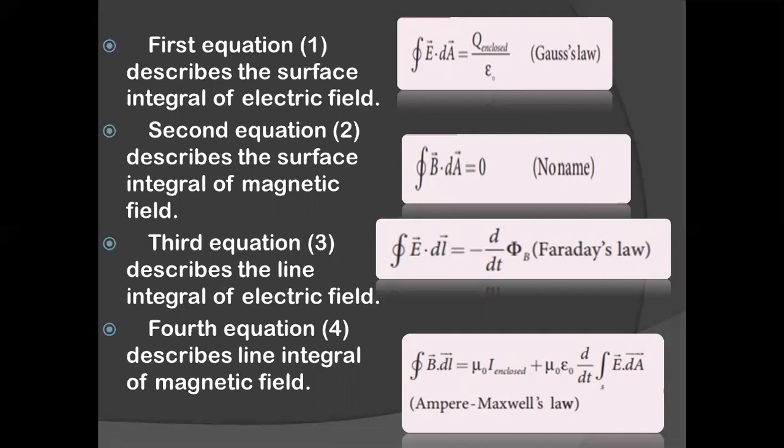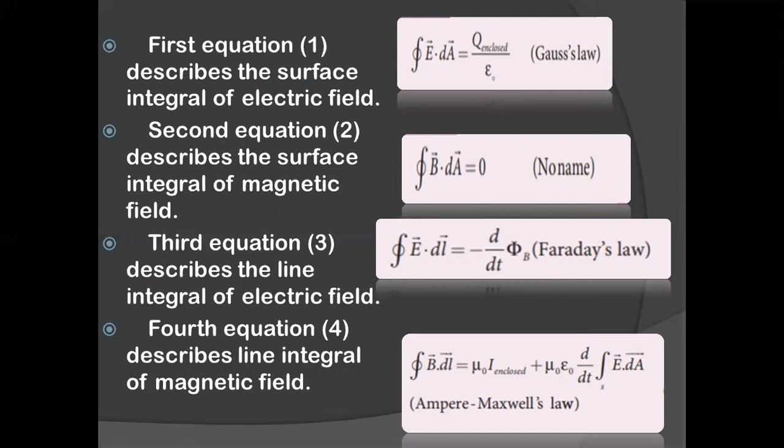This third equation is nothing but Faraday's law. What does this say? This law relates the electric field with a changing magnetic flux mathematically. What is Faraday's law? Change in magnetic field can produce electric field. You see the right hand side, change in magnetic field, and see the left hand side, it is the electric field.